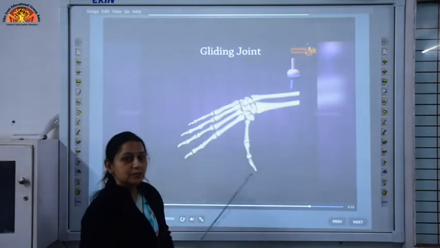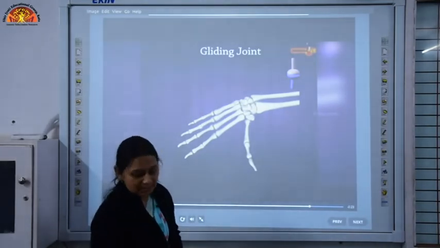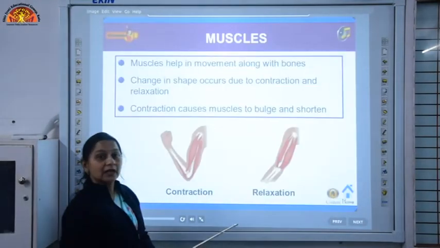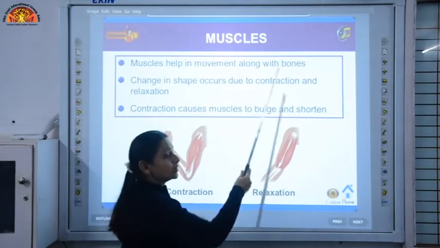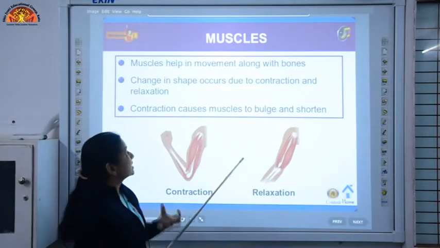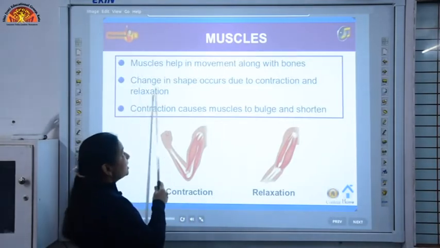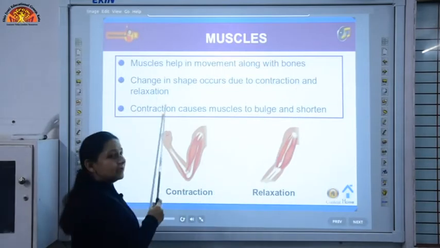Now these bones help in movement along with the muscles. The bones are pulled by the muscles. There is a change in shape due to the contraction and relaxation of the muscles.